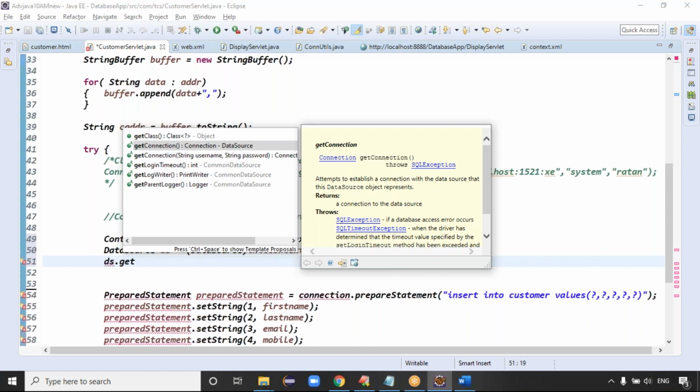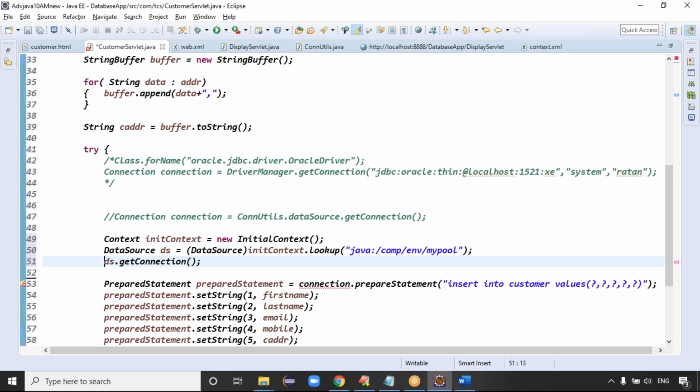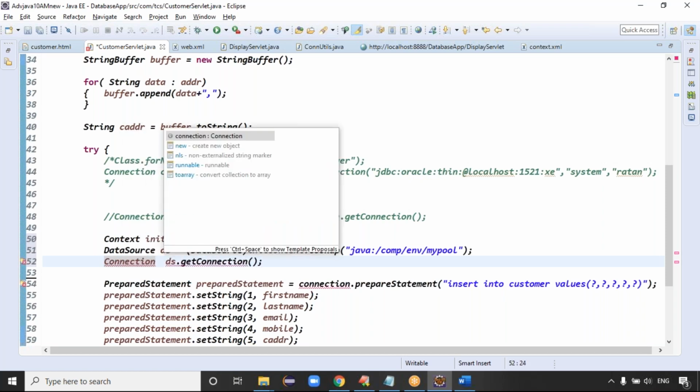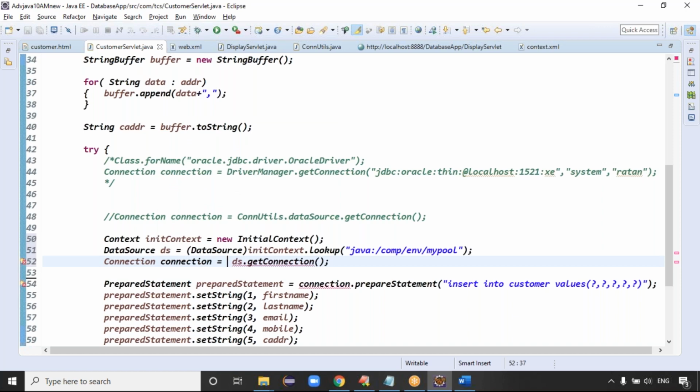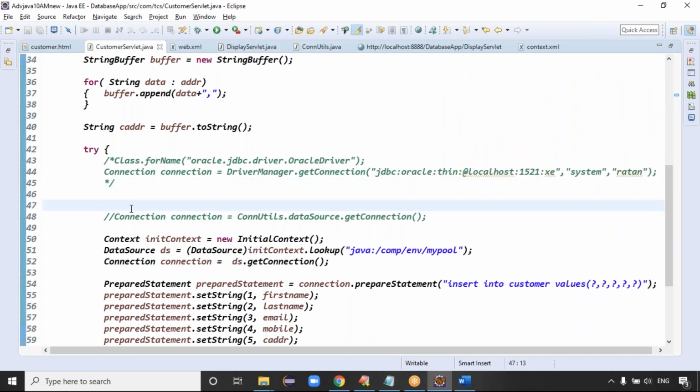This data source object represents which class, guys? That Tomcat DBCP, right? So on the data source we can call the get connection method. Get connection method definitely returns which object? Connection object, right? Once we have the connection object, the remaining code is the same.